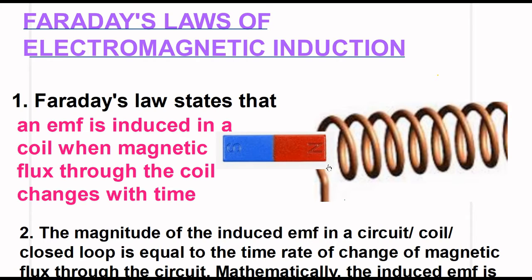But when the north polarity of the magnet is moved away from the coil, the induced current is generated in the opposite direction as in the previous case. That is, now when the magnet is moved away, the flux linked with the coil decreases gradually with time. Accordingly, induced current flows in the clockwise direction.